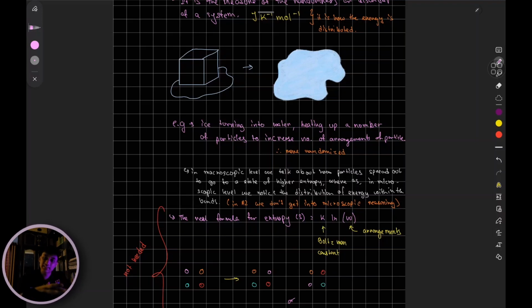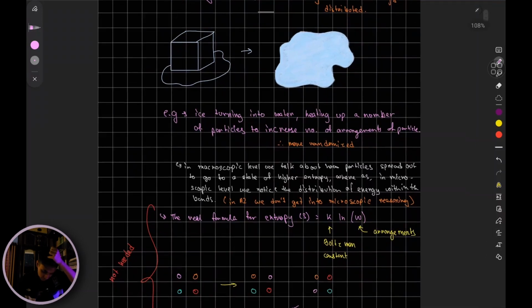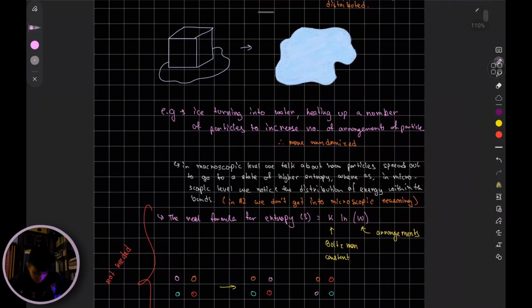When you have more particles, the possibility that there can be more distribution is greater. The possibility that certain arrangements are possible is greater, which is why its entropy increases. The possible distribution increases. It is more random. When you melt ice, the possibility that it will occupy certain positions increases, which is why its entropy increases. Okay, so in microscopic level, we notice the distribution of energy within the bonds.